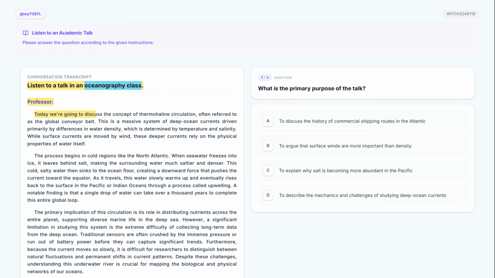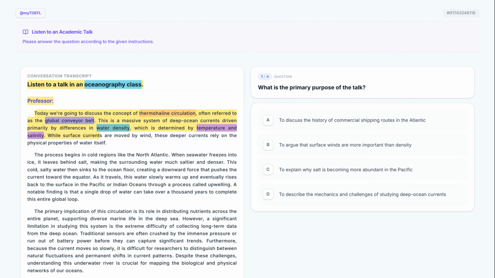Today we're going to discuss the concept of thermohaline circulation, often referred to as the Global Conveyor Belt. The professor introduces the core topic, thermohaline circulation, and uses the more common name Global Conveyor Belt to establish a visual mental model for the students. This is a massive system of deep ocean currents driven primarily by differences in water density, which is determined by temperature and salinity. Here, the speaker defines the technical components of the system, explaining that water density is the engine, which is specifically controlled by temperature and salinity.